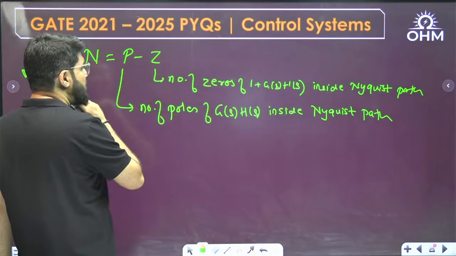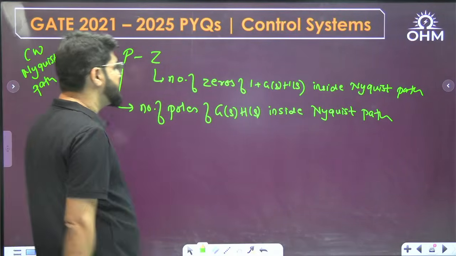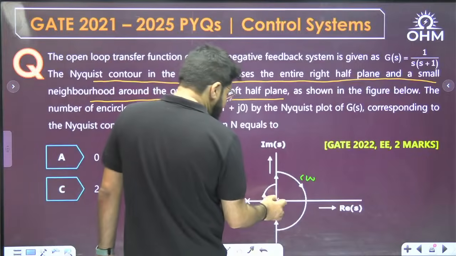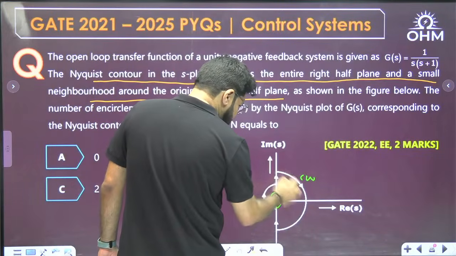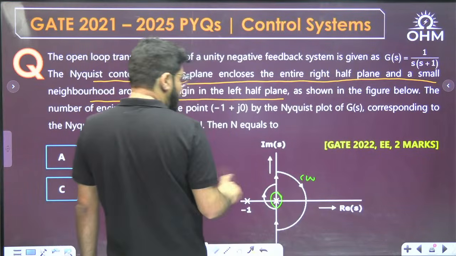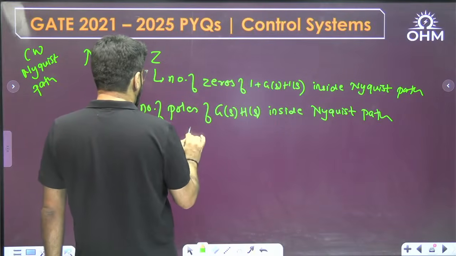Okay, just writing down the answer now. What is the number of poles of GSHS in the Nyquist path? See, GS has a pole in the Nyquist path. Inside this Nyquist path, there is one pole. Very clearly, the picture is given. So what is the value of p?